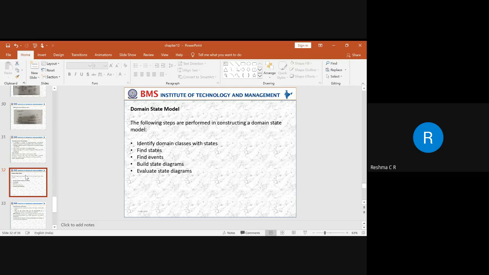Whatever states we have identified, all the states will have their own characteristics with respect to an object in each particular class. Whatever attributes we have listed in the class model, all these attributes will carry their own values depending upon the behavior of an object and how the association and multiplicity participate with respect to a particular state.